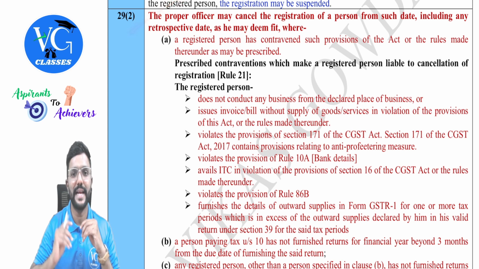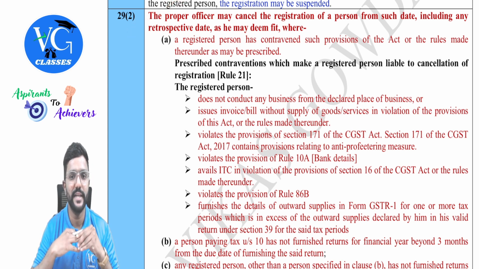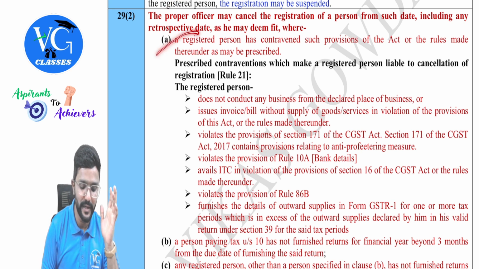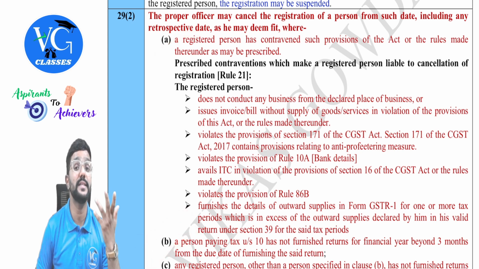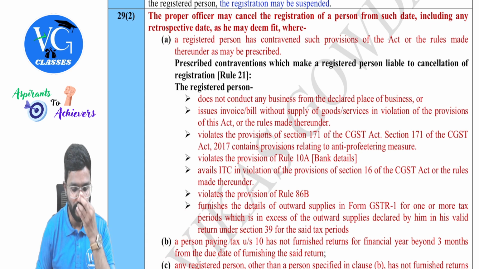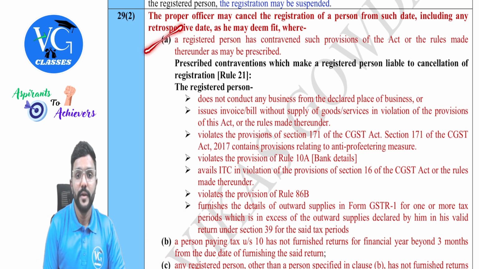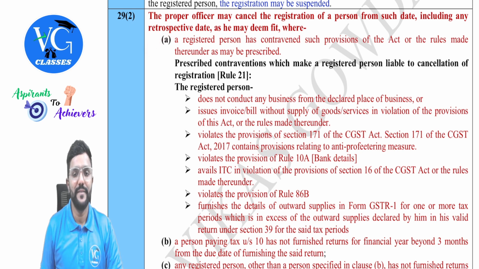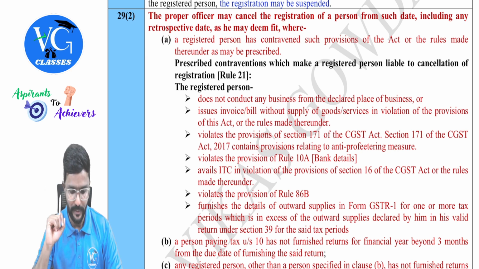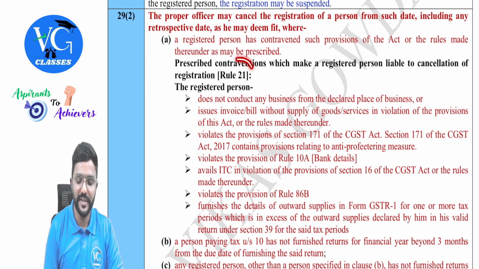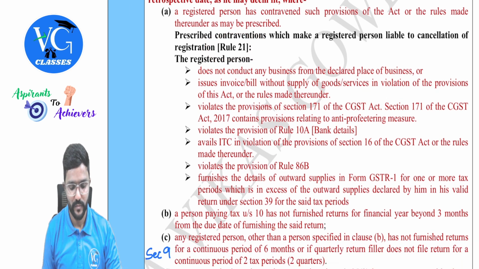The proper officer may cancel the registration of a person from such date, including any retrospective date, as he deems fit. Where, guys, this is important. They're asking theory questions, straightforward questions on this: when the proper officer can cancel the registration of a registered person. Okay. A registered person has contravened such provisions of the act or the rules made thereunder as may be prescribed. Okay. So which are those contraventions? They are given in Rule 21.